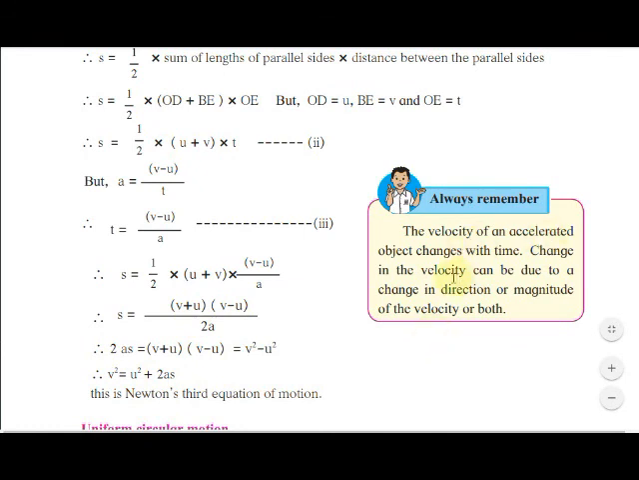The velocity of an accelerated object changes with time. Change in the velocity can be due to a change in the direction or magnitude of the velocity, or both. Understood?